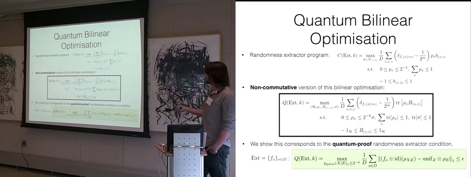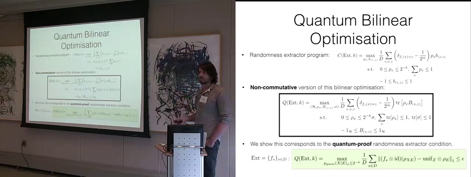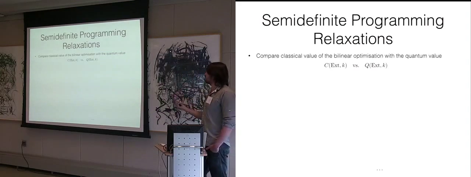So basically, what's happening here is that, again, the optimization over these operators P, in analogy to what is happening here, corresponds to an infinity norm. If we write it in terms of this dual norm, and do the optimization over the B, then we get this one norm condition out. And this constraint here corresponds to this guessing probability constraint. Let me just say that. Good, so what do we have now? Well, now we know that if we want to understand the gap between extractors and quantum-proof extractors, we can just study the value of these bilinear optimization programs, the classical value and this quantum value.